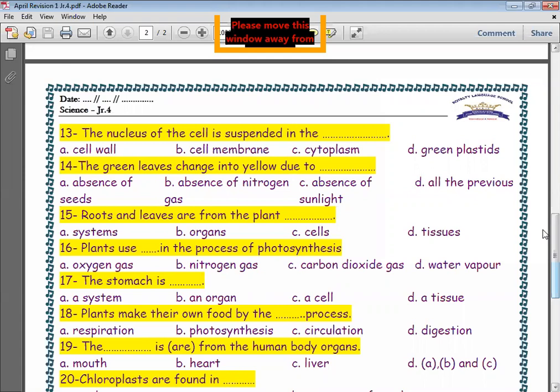The plant cell is characterized from the animal cell by the presence of chloroplast and the cell wall, not the cell membrane. The green plants have a cell wall and chloroplast, while the animal cell doesn't have a cell wall or a chloroplast. Okay?